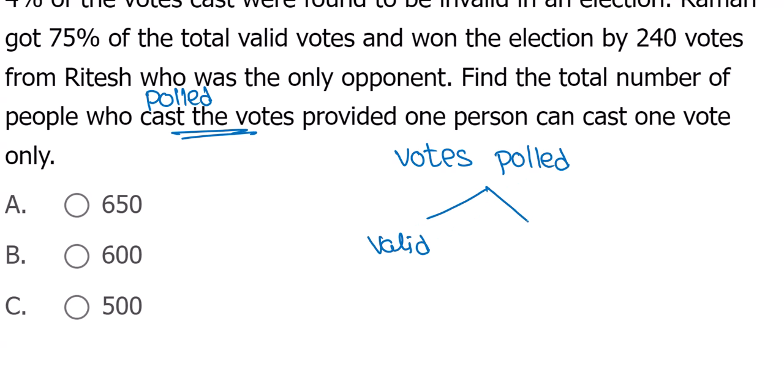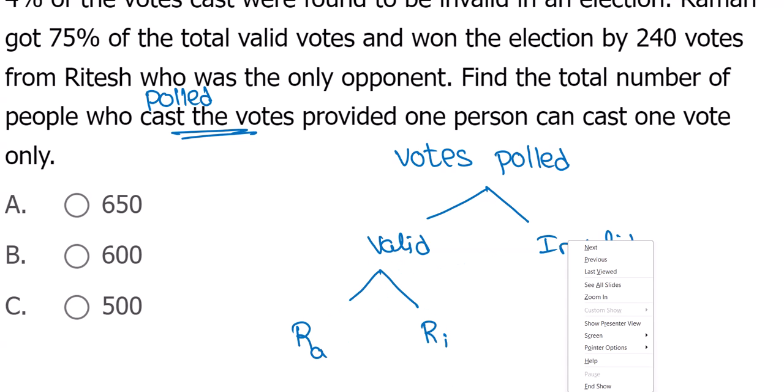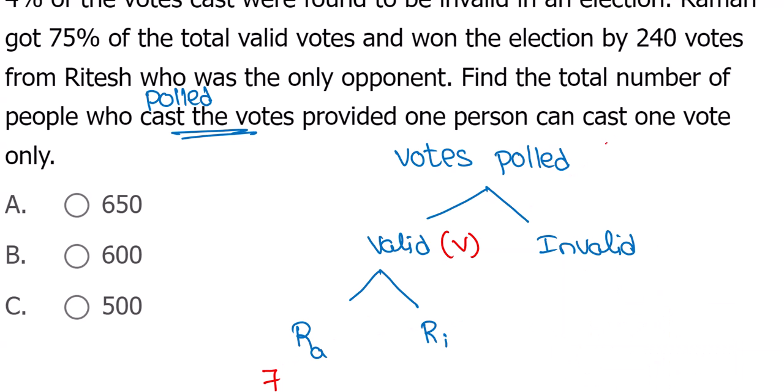Among valid, as there are only two people, Raman and Ritesh, Raman got 75% of the total valid votes. Among valid, Raman got valid, I am writing V. You have to calculate the P value. Polled P is what the question is. Question is how many votes are polled.